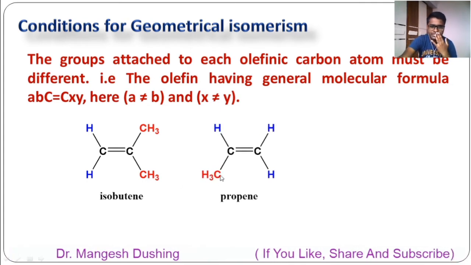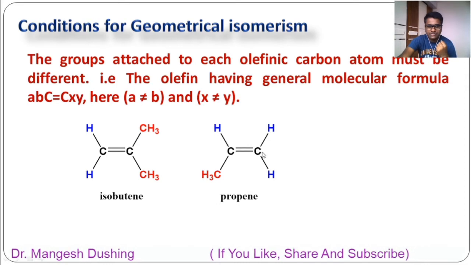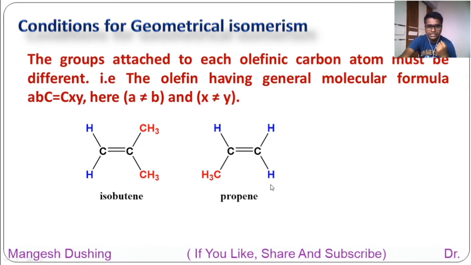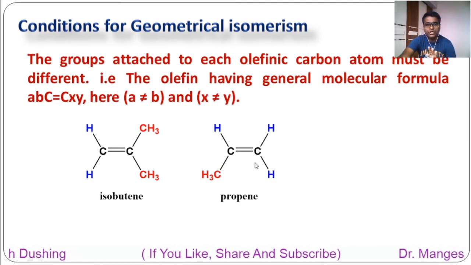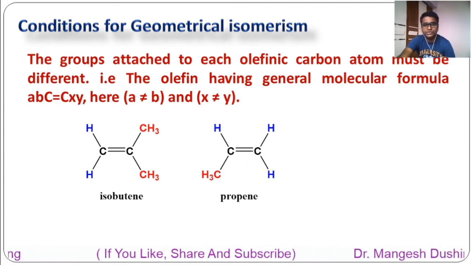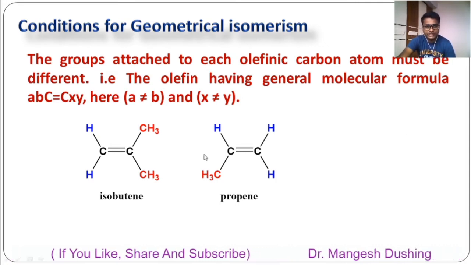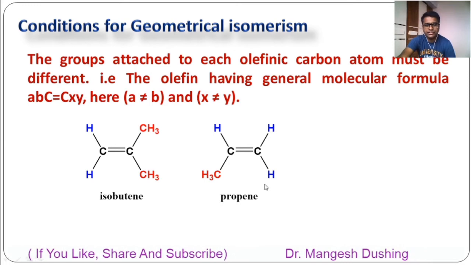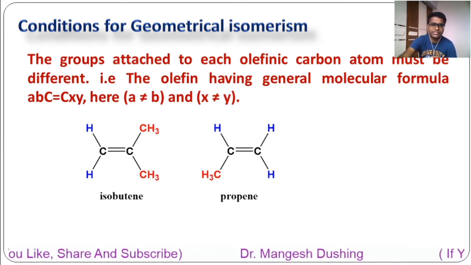This is the second example. See here, this is propene. This carbon has two similar groups, while this carbon has two different groups. But the condition is that both double-bonded carbons must have two different groups. So this carbon has two different groups, it's okay, but this carbon has similar groups. So this is also not showing geometrical isomerism.